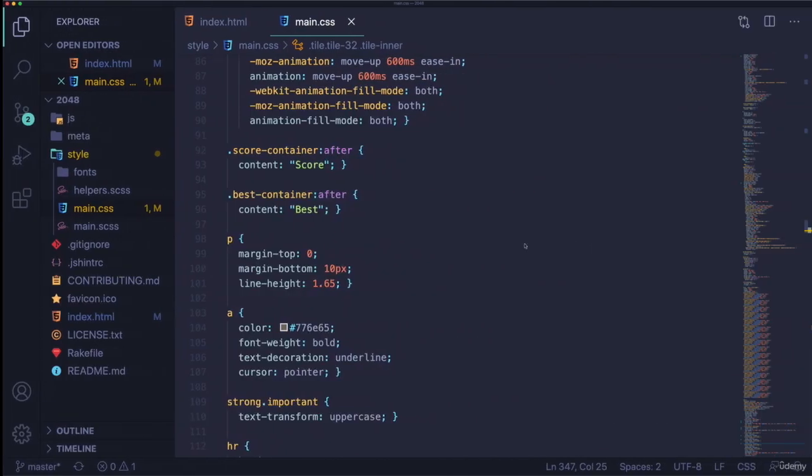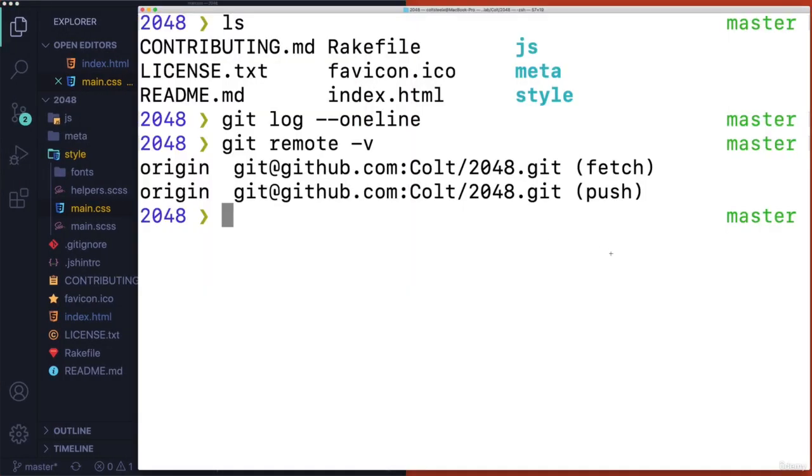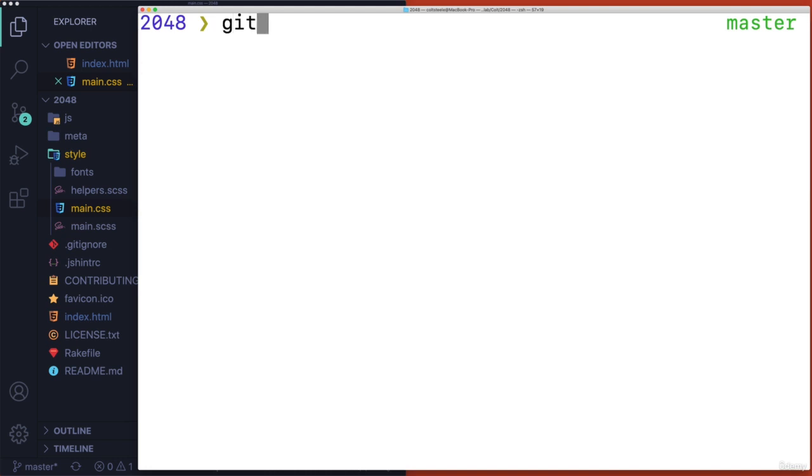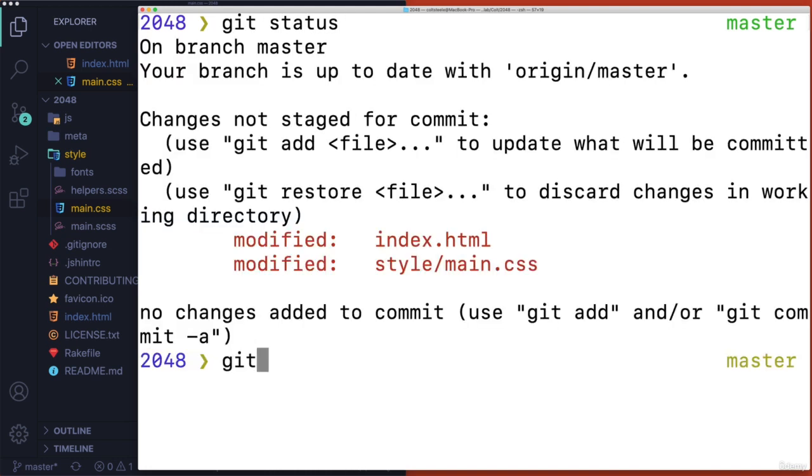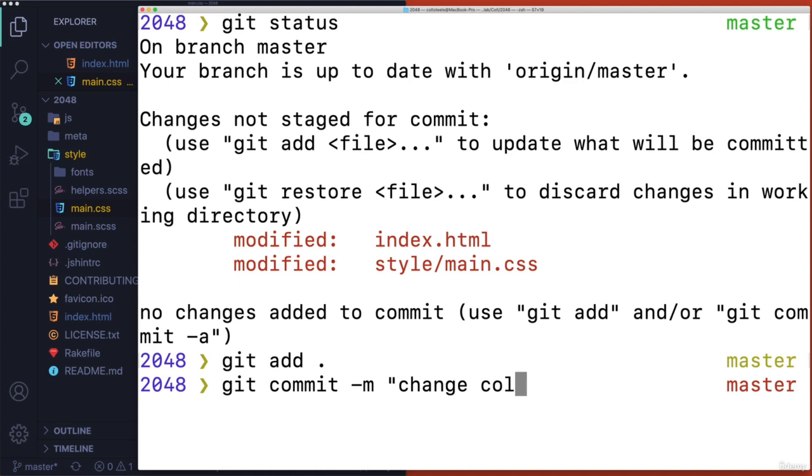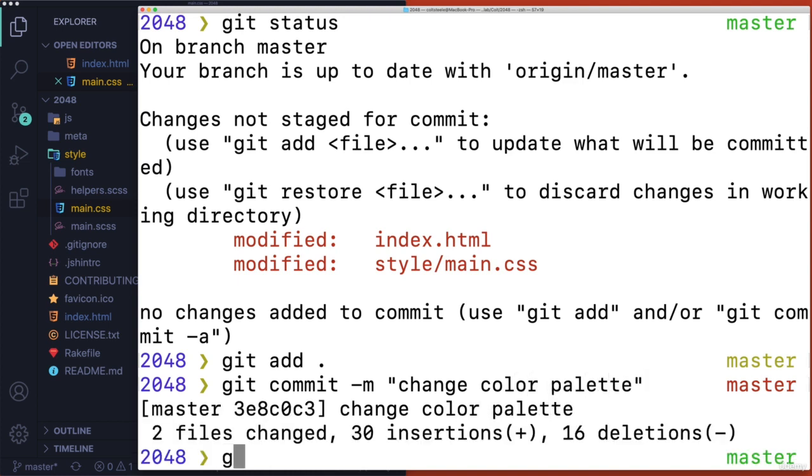Okay, so I can make those commits and do whatever I want locally. So this is my local Git. I can make a commit on the master branch, which is where I am by default, or I can go to some other branch, git switch. I'll just commit directly to master, I guess. Git add dot, git commit -m, change color palette. Cool. So I have that changed locally, which I could do on any repo, whether I cloned it or forked and cloned. You have permission to make commits on your own local repo.